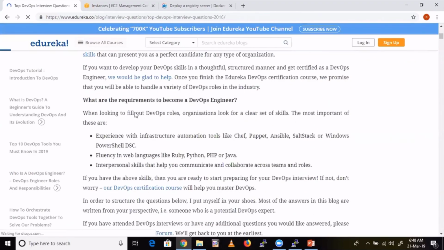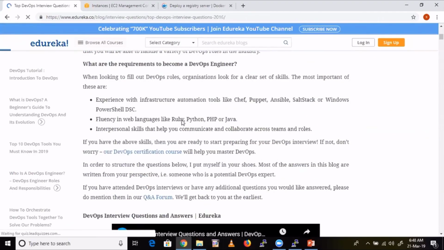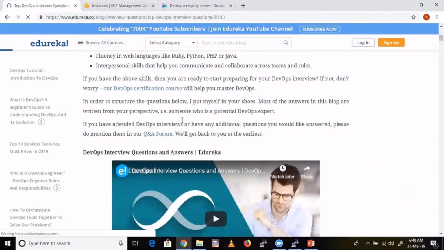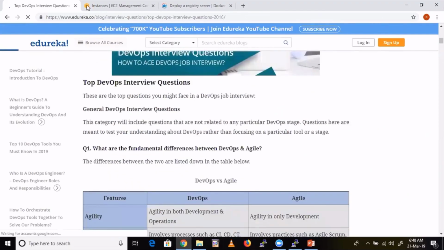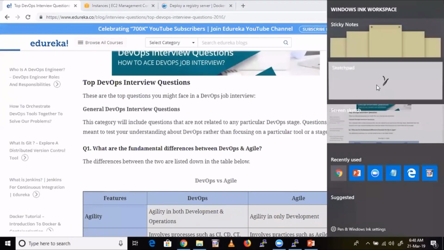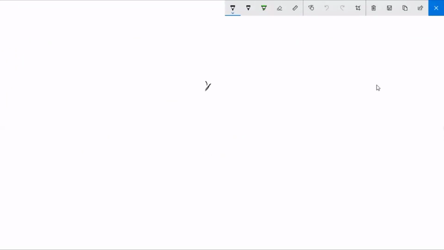So whatever they're showing are the interview questions. For example, you take tool by tool, and you'll get questions like this. But you have to understand one thing, guys. Nowadays, in interviews, they are not asking questions like that: what is Docker, what is an image, how to pull that image?